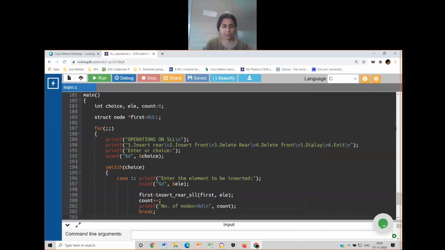If I ask you a question, write a C program to implement stack using linked list or dynamic memory allocation techniques, what all are the functions that you are taking into consideration? Push and pop have to be related to some functions over here. Think and comment.